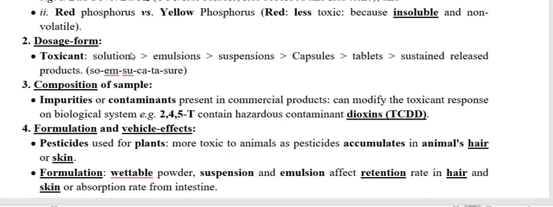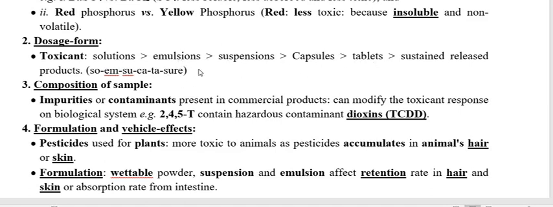The reason is that a solution possesses more solubility, more absorbability, more bioavailability, so more toxicity. The absorption is decreasing as the pattern shown here, which means solution has the highest solubility and higher absorbability as compared to emulsion, suspension, capsule, tablet and sustained release of the product.